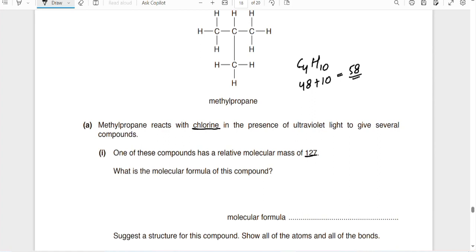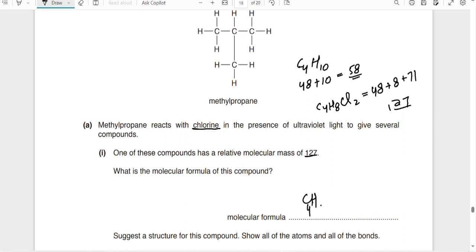Okay, so its molecular mass will be 127, and the formula will be, for example, C4H8 and two chlorines replacing the two hydrogens, because this is the substitution reaction. This is the alkane which shows the substitution reaction. So now let's find the mass: 48 for carbon, 8 for hydrogen, and 71 for chlorine. Sorry, this becomes 127. Yes, this is the formula.